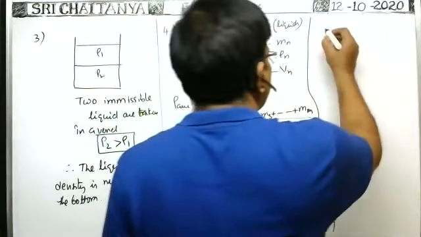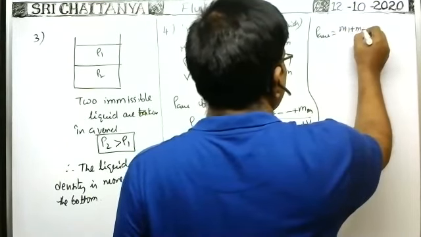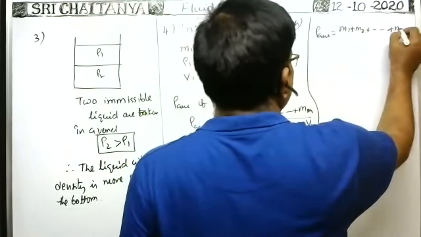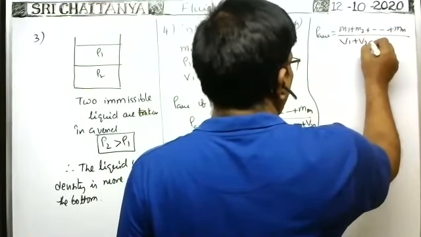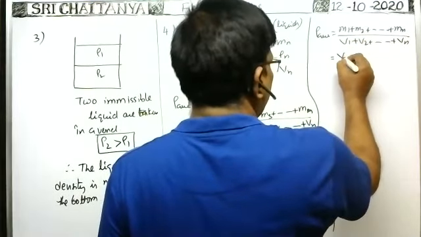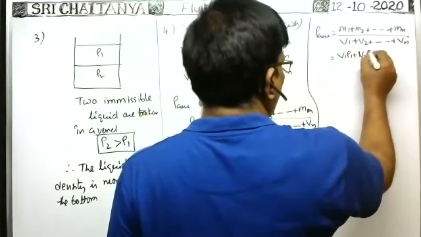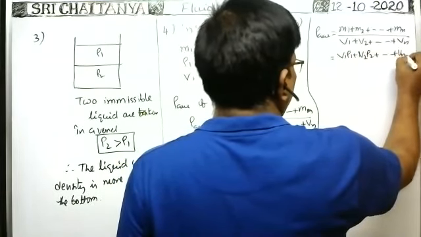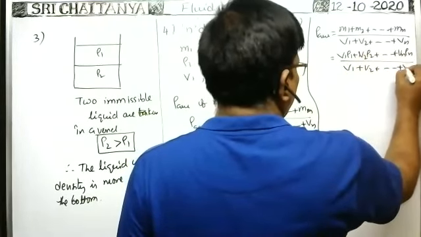Okay, here you see the average density is equal to the total mass for n liquids by the total volume V1 plus V2 plus and so on Vn. Total mass means volume into density: V1 rho 1 plus V2 rho 2 plus and so on Vn rho n, by V1 plus V2 plus and so on Vn.